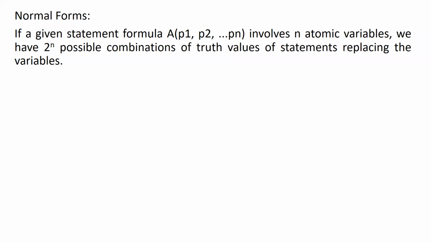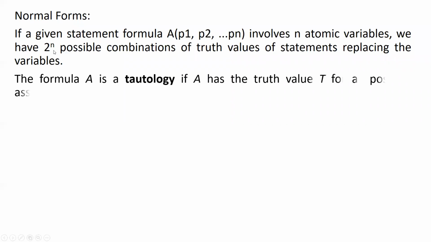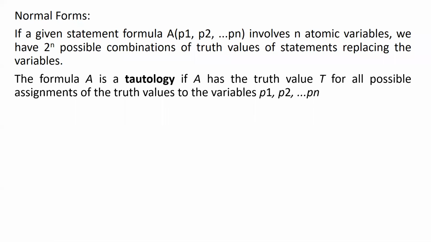For that we are going to get 2 power n possible combinations. I say 2 because for every variable there are 2 possibilities: one is true, the second is false. Either the variable may be true or false. So for however many variables are used, we have 2 power n possibilities. It will be very difficult to deal with such formulas, so to deal with them, we are going to make them normal forms.